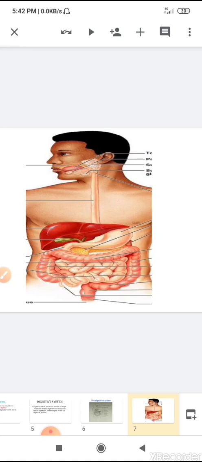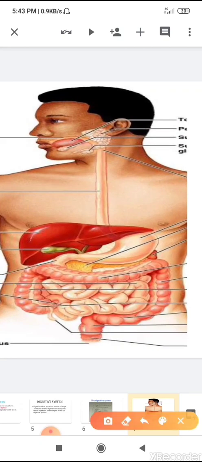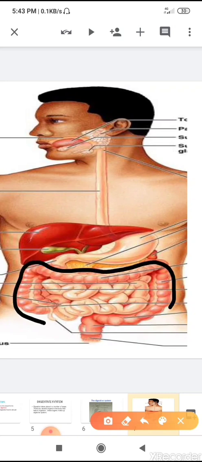Then children, the waste which comes from the digested food is passed into the large intestine. Some food cannot be digested by your body, it's called waste. Then it's passed into a pipe like organ called the large intestine. Here you can see the picture, a pipe like structure. This is a pipe like structure called the large intestine.